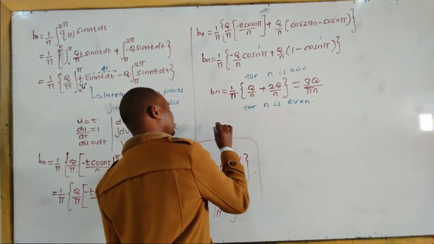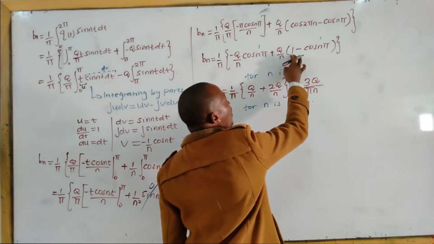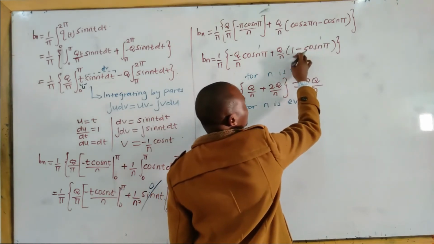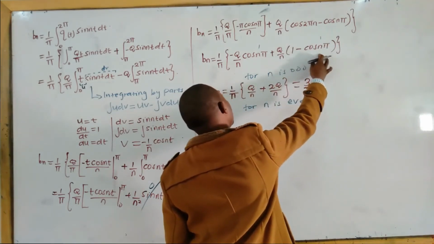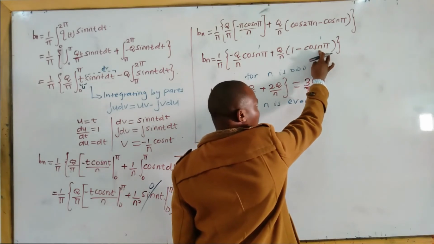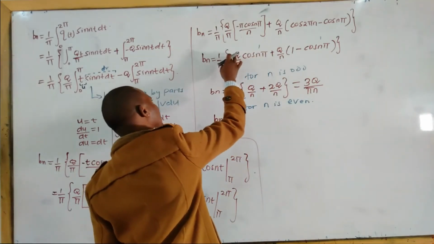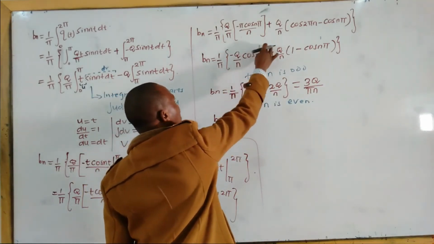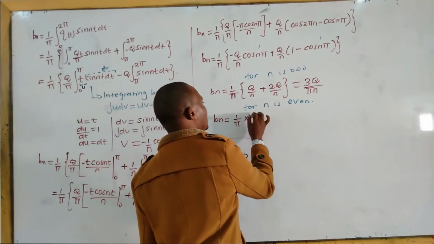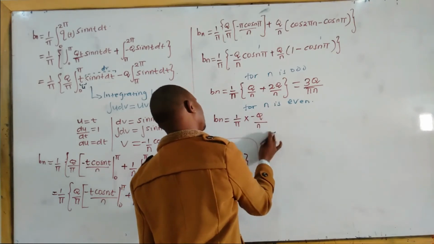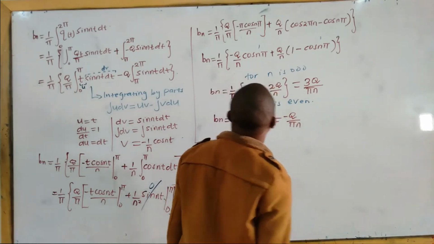So Bn is equal to, here 1 minus 1 will give 0, so this term will disappear. Cos n pi is positive 1 for even values of n. Here it will be 1 over pi times negative q all over n, which is equal to negative q all over pi n, for n is even.